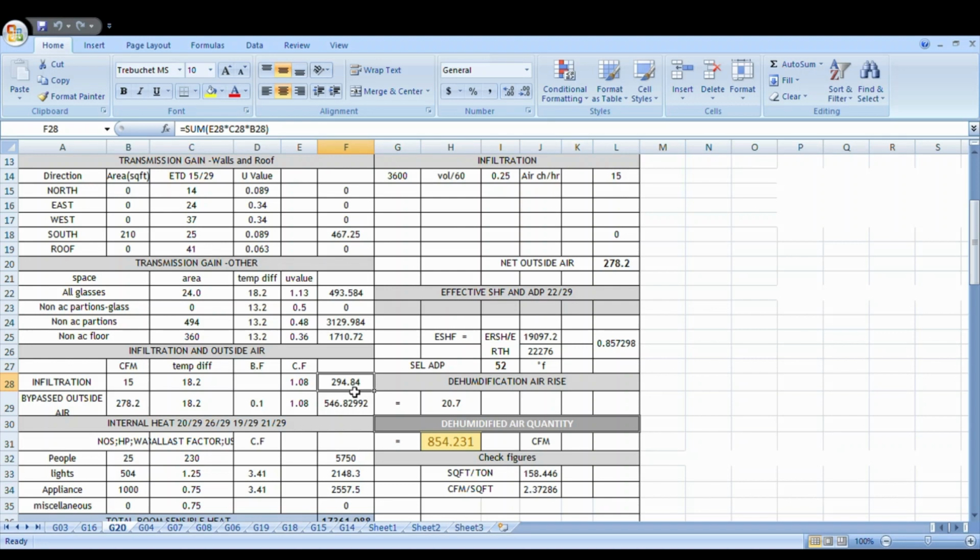And for bypass outside air, CFM you get 278.2, temperature difference is 18.2, balance factor is 0.1, and conversion factor is 1.08. So you will get 546.82. So infiltration and outside air is completed.